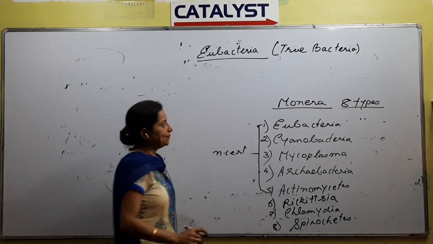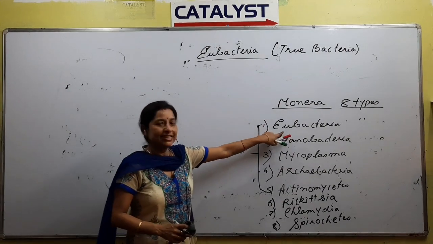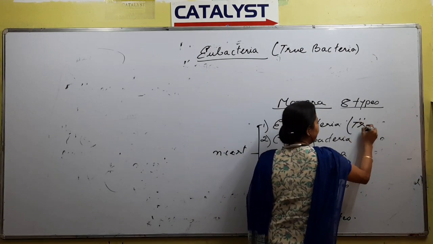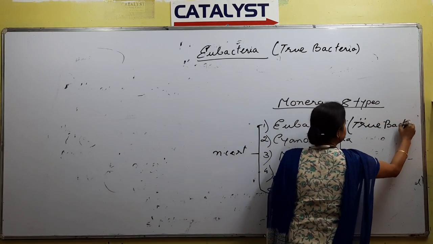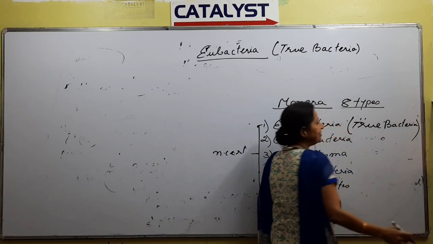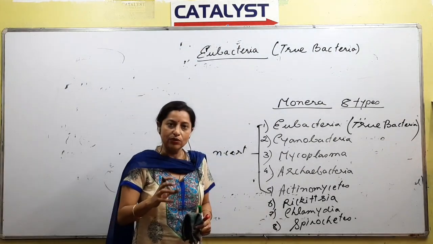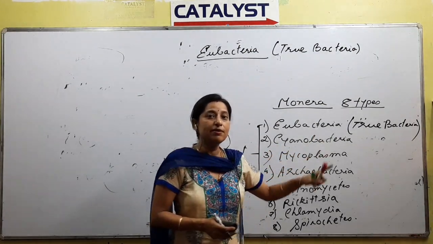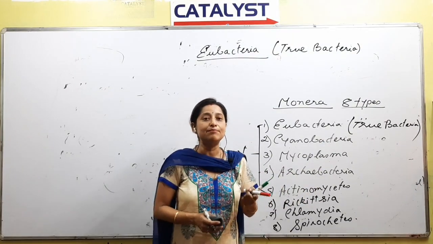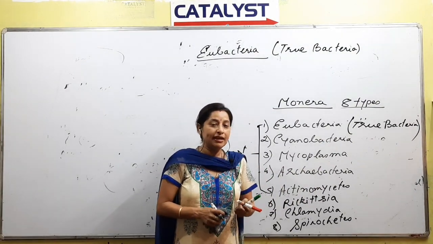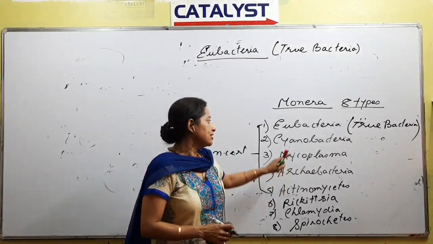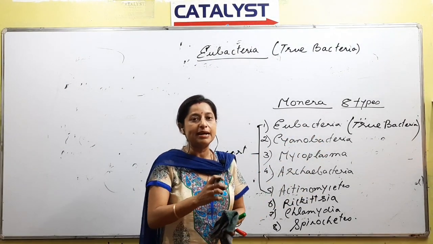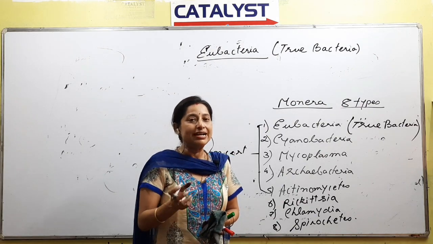So what we have started with is eubacteria, right? What is eubacteria? Eubacteria is also called true bacteria. Whatever characteristics of bacteria we know, we call that eubacteria. Cyanobacteria is also a bacteria, but that is not an example of a true bacteria. True bacteria are generally heterotrophs, apart from some examples of photosynthetic bacteria; maximum bacteria are heterotrophic.